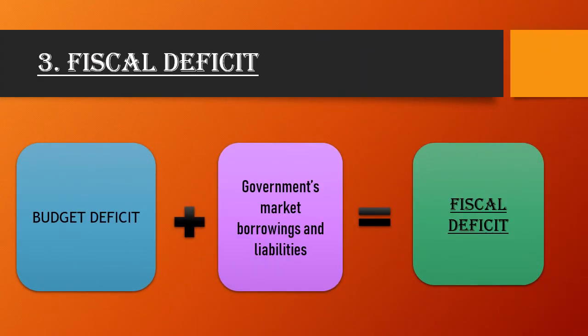So the next point is fiscal deficit. You just learned about the budget deficit. Now, when you add the government's market borrowing, you know very well, to complete the expenditure, the government has to depend on other sources, financial institutions, or has to borrow money from many financial institutions. It can be foreign also. So budget deficit plus that type of borrowing, when it is included, is known as fiscal deficit.